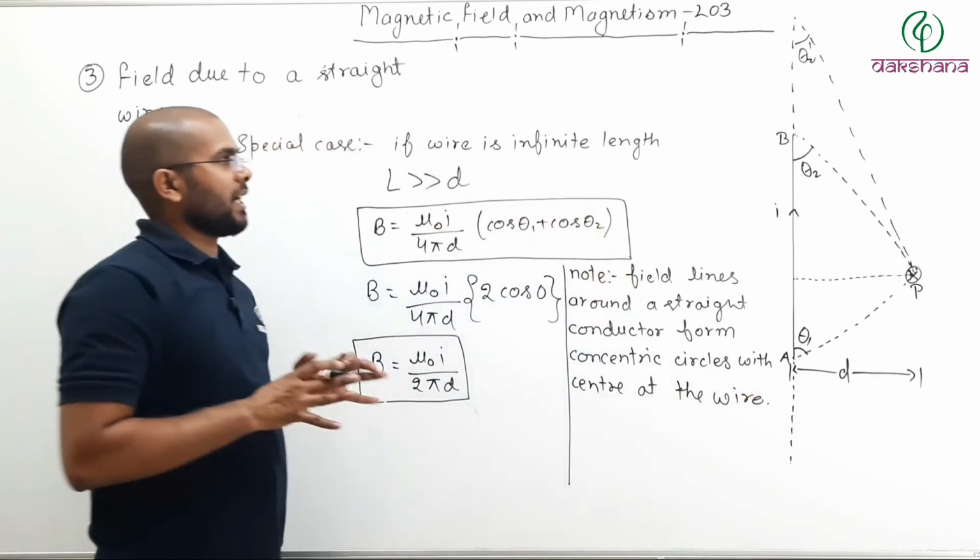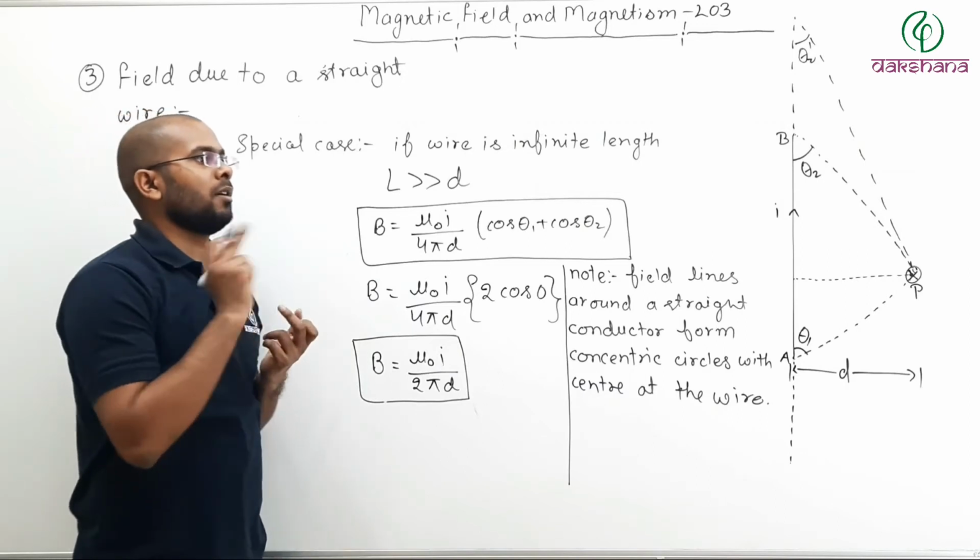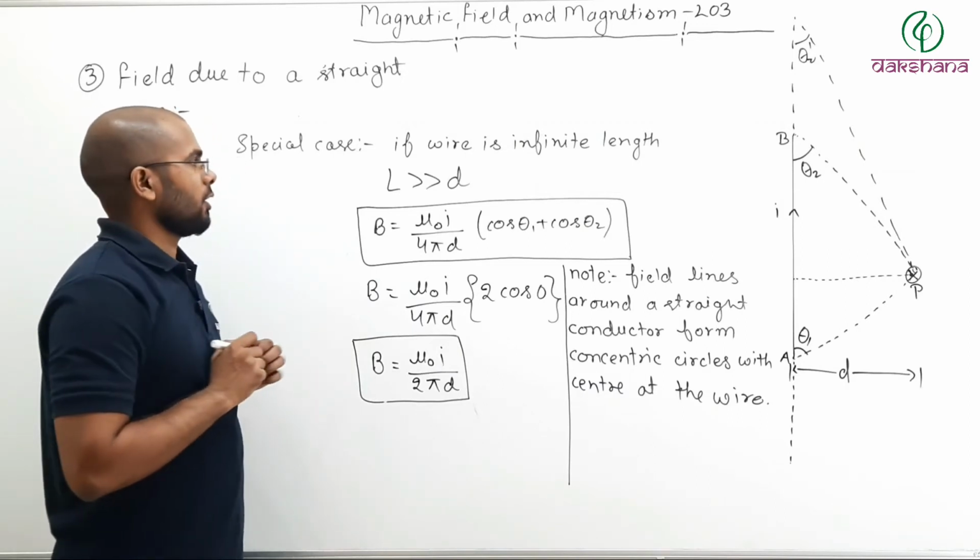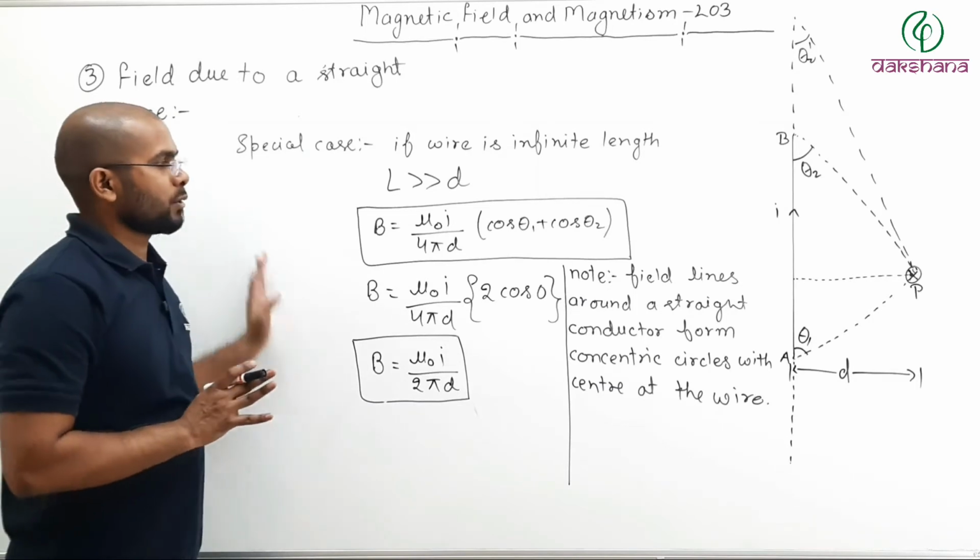So center will be at the wire and field lines will form concentric circles. Now you can pause the video and note it down.